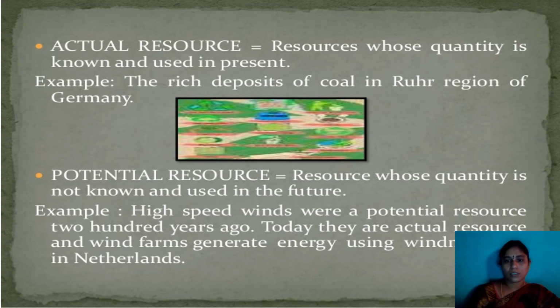In one shot, what is meant by actual resource? Resources whose quantity is known and used in the present. For example, rich deposits of coal in rural region of Germany. And potential resources: resources whose quantity is not known and used in future generations. Example, high-speed winds were a potential resource 200 years ago. Today they are an actual resource, and wind farms generate energy using windmills like in the Netherlands, but at present it is not available in our country due to the lack of technology and investment.